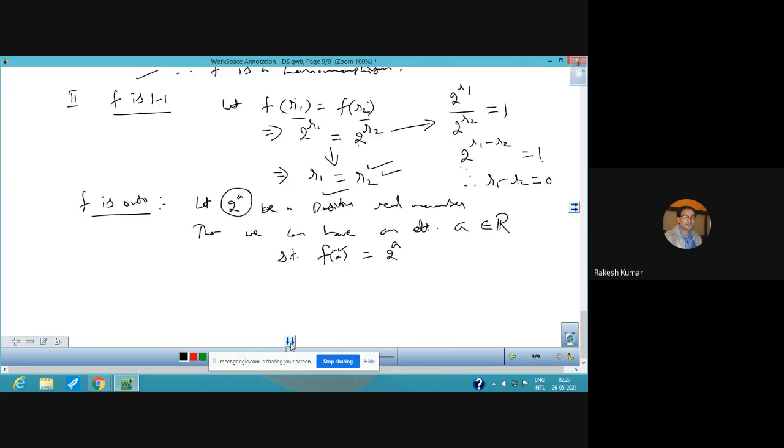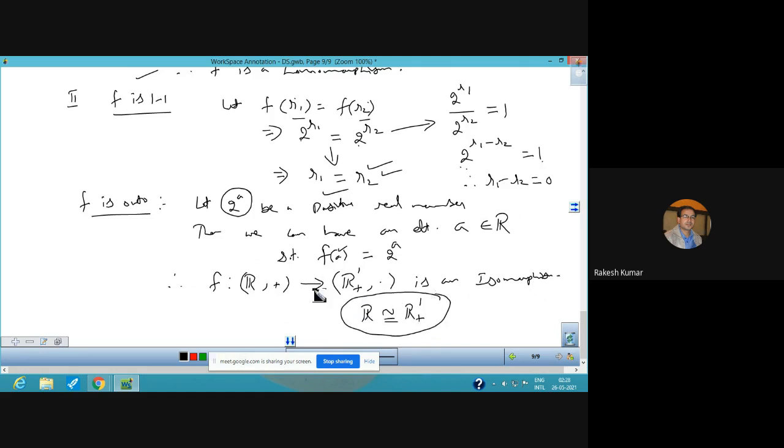So we can say that f from the set of real numbers together with the addition operation to the set of positive real numbers together with the multiplication is an isomorphism. So if it is an isomorphism, we can say that the set of real numbers is isomorphic to R plus. This is the symbol of isomorphism. So both the domain and codomain sets are isomorphic.